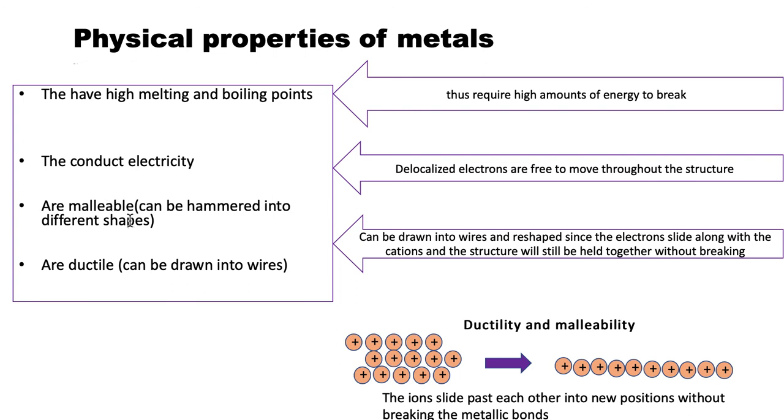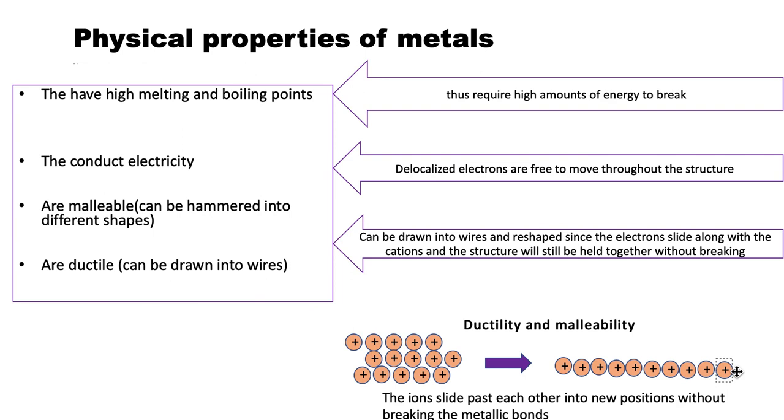And then metals are malleable. To be malleable means they can be hammered or reshaped. The ability of metals to be reshaped or the ability of metals to be converted into tiny wires depends on this illustration here. As we can see, if this is the structure of metals, imagine they have the cations as well as the electrons in between them. When a force is applied, they could realign themselves like this, or the structure could be changed.